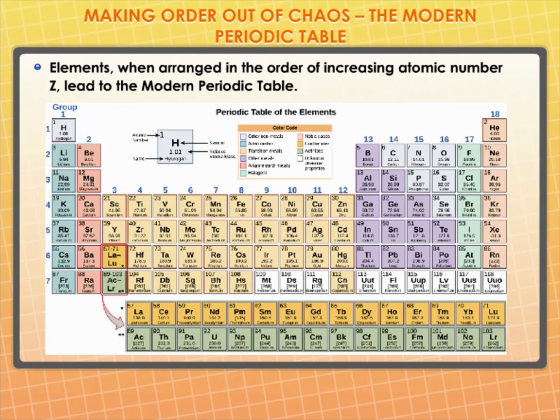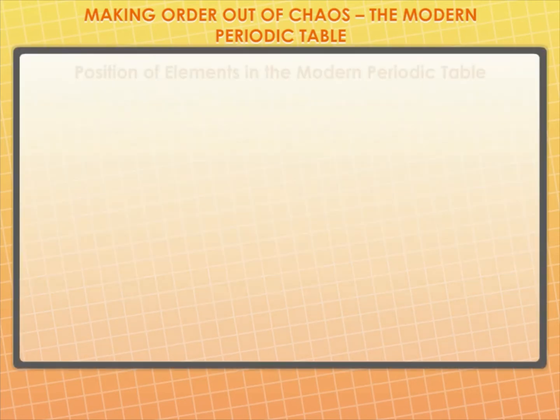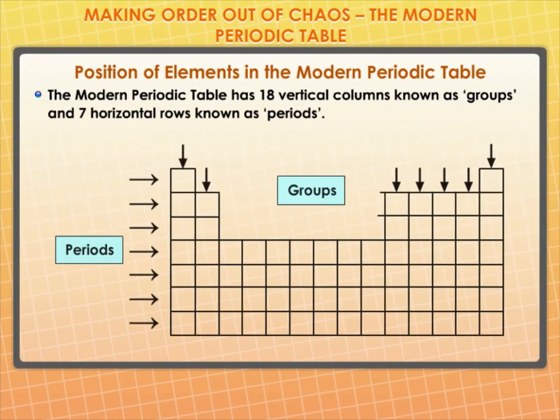The anomalous position of hydrogen can be discussed after we see what the bases are on which the position of an element in the modern periodic table is decided. Position of elements in the modern periodic table. The modern periodic table has 18 vertical columns, known as groups, and 7 horizontal rows, known as periods.